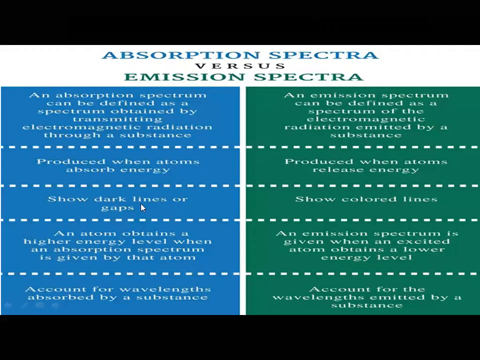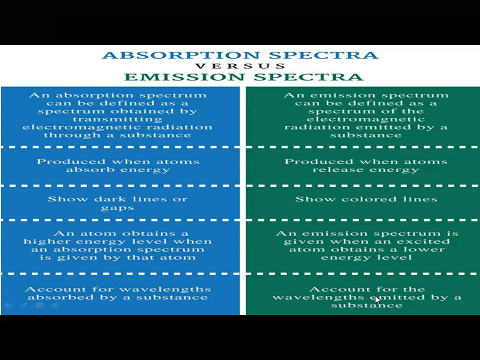Absorption shows dark lines or gaps, emission shows colored lines. An atom obtains a higher energy level when an absorption spectrum is given by that atom. And emission spectrum is given when an excited atom obtains a lower energy level. What does each spectrum account for? The absorption spectrum accounts for wavelengths absorbed by the substance, and the emission spectrum accounts for wavelengths emitted by the substance.